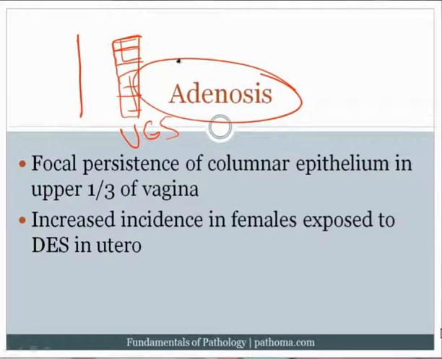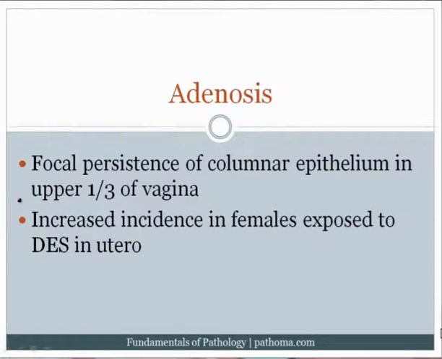Now, what is adenosis? It is persistence of the columnar epithelium in the upper one-third of the vagina. Remember that it was there and it was supposed to be replaced by squamous epithelium, but if it persists, we call that adenosis. Now, this can be seen within the normal population. It's relatively rare, but it can occur. But there is a very high-yield association that's much more important to be aware of, and that is that there's an increased incidence of adenosis in females exposed to DES in utero.